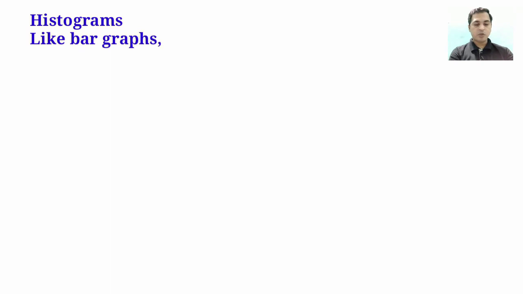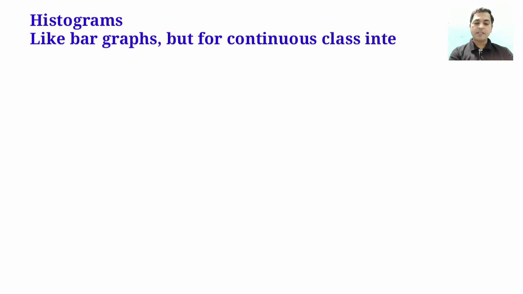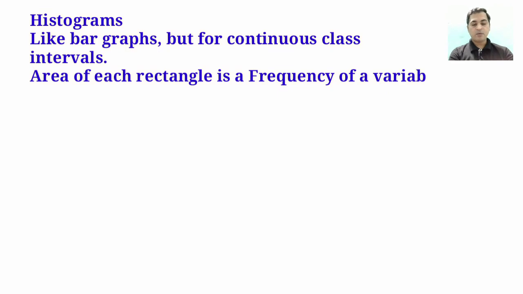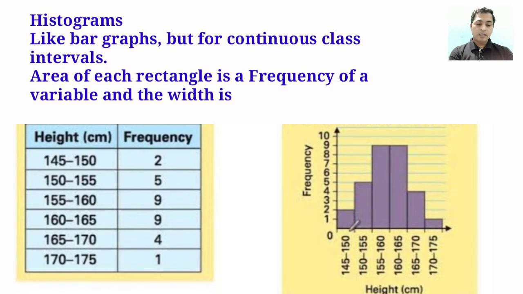A histogram is like a bar graph but for continuous class intervals, right? The area of each rectangle is the frequency of the variable and the width is equal to the class interval.